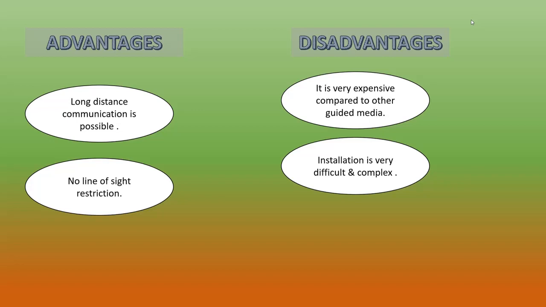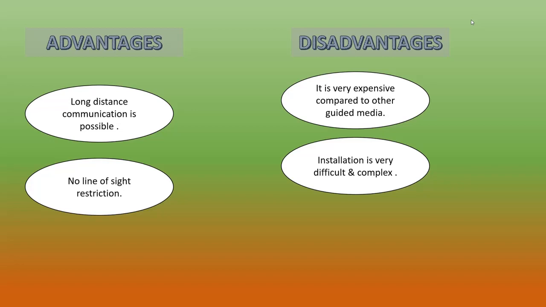And the fourth one is satellite link communication, which is used for communicating all around the world. In satellite communication, both the receiving and sender antennas will be in the earth station.